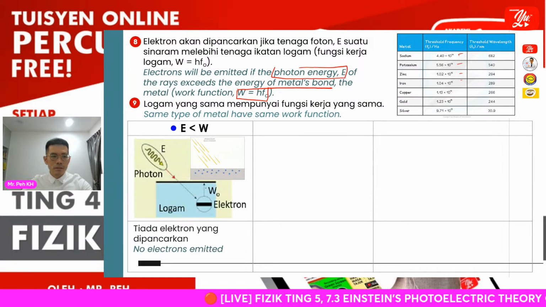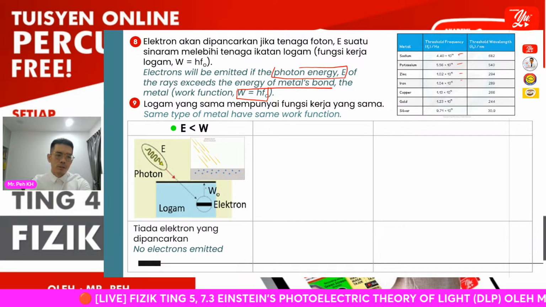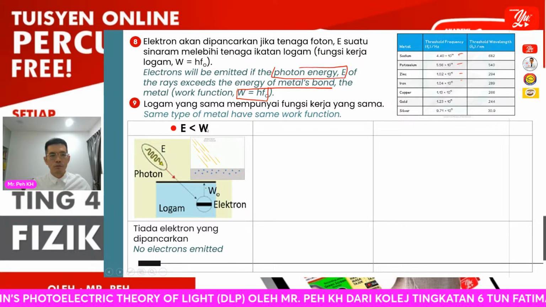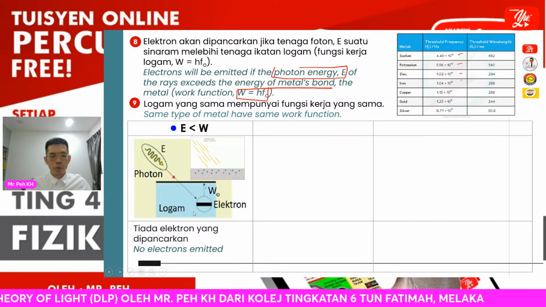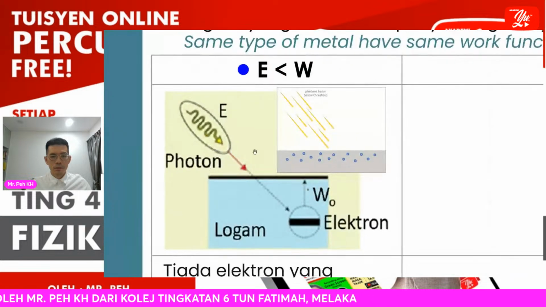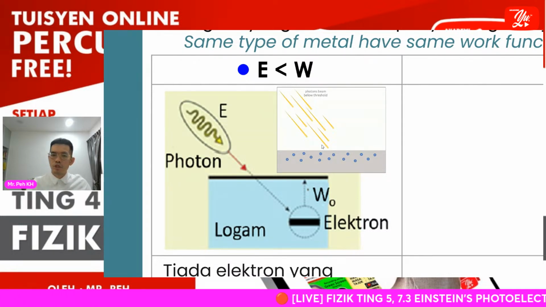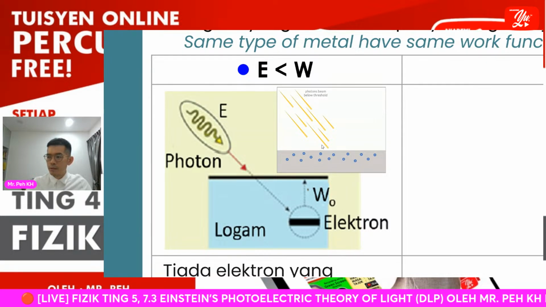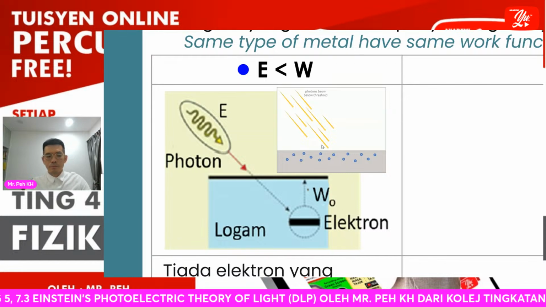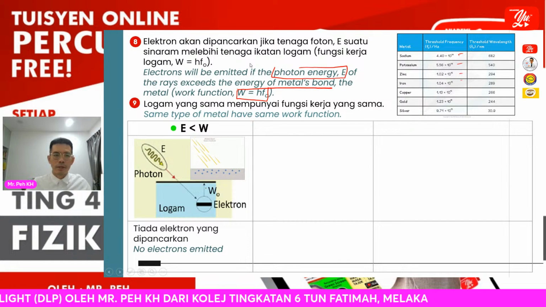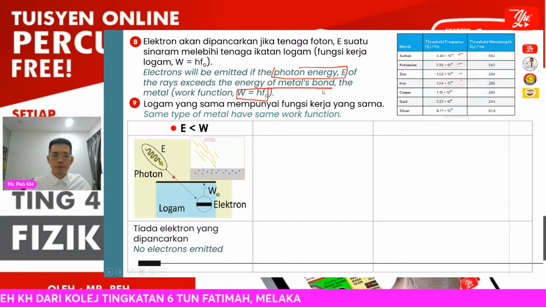Okay, then next, you can see case number 1. The photon energy provided, E, is less than the work function of the metal, so no electron will be emitted. You can see the photon beam is below the threshold frequency, so the energy gained will be smaller than the work function of the metal. The energy gained will not be able to overcome the attraction in the metal bond.